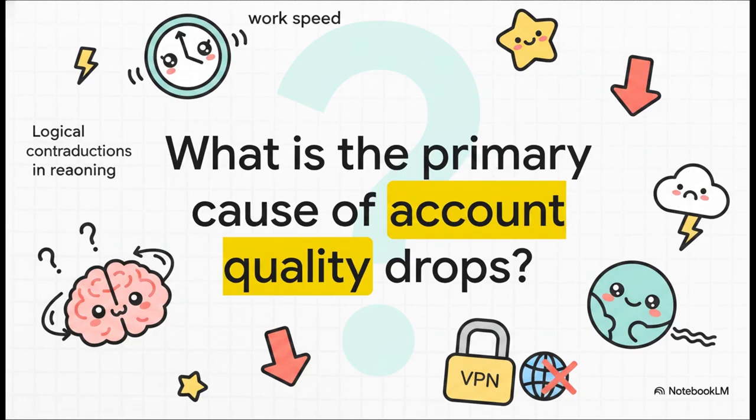All right, let's try one more. Quiz 2. What is the primary cause of account quality drops on platforms like Outlier? Is it A, your work speed is just too slow? Is it B, logical contradictions in your reasoning? Or is it C, using a VPN? What is the main thing that triggers those brutal platform penalties?